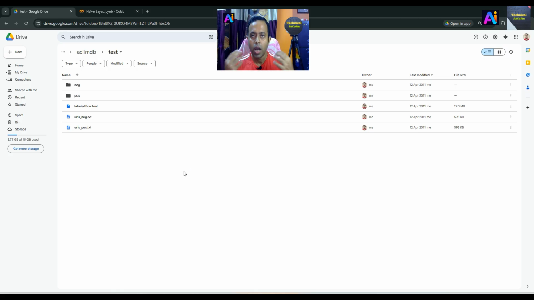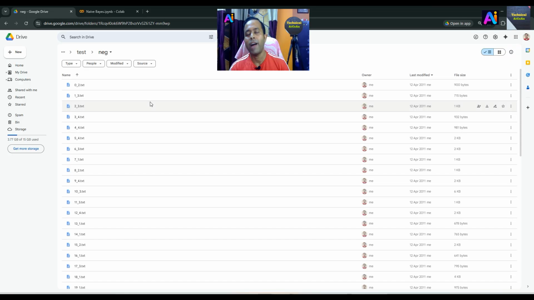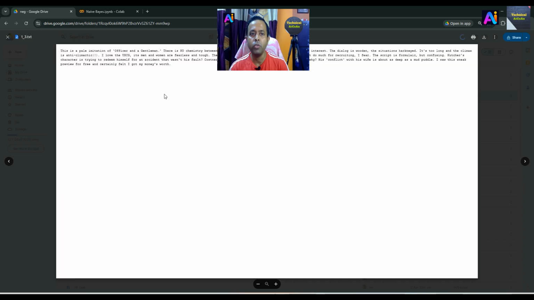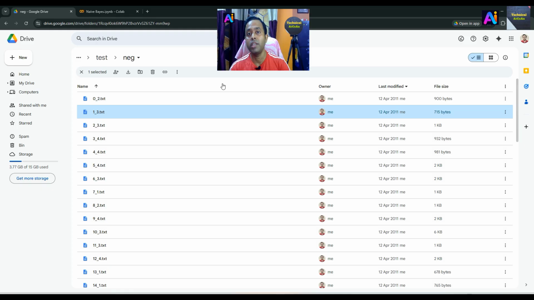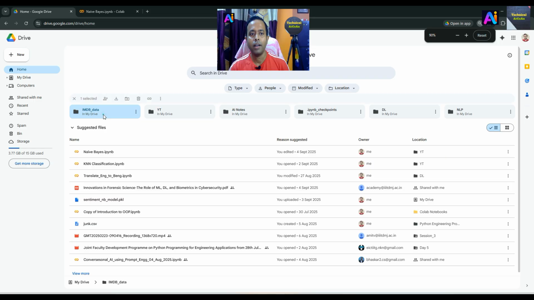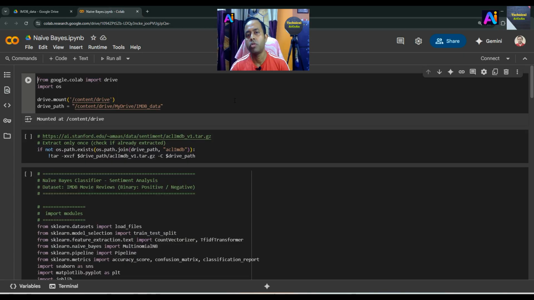This IMDB dataset contains two outcomes for the category: one is positive and the other is negative. On that basis it contains lots of files for the movie reviews. Let me open one file; the review is already written there. In that way a total of 50,000 data samples are present within this folder. So we just need to mount this path which is provided within my Google Drive.